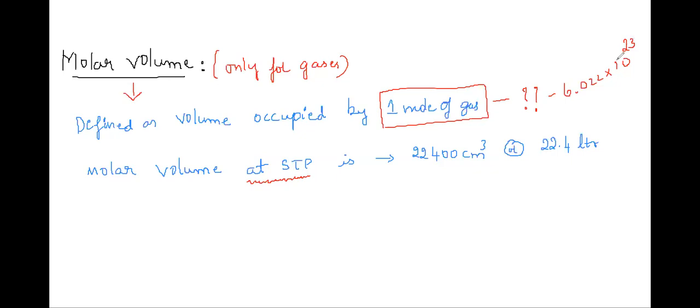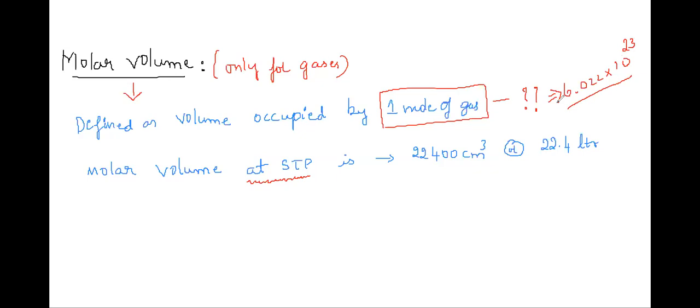Plus 23, not minus. Who gave us this number? Who's the scientist? Avogadro. Amedeo Carlo Avogadro was the scientist who gave this number. It is known as Avogadro's constant or Avogadro's number, that is 6.02 into 10 to the power of 23.